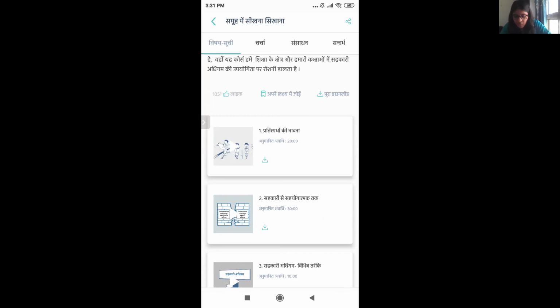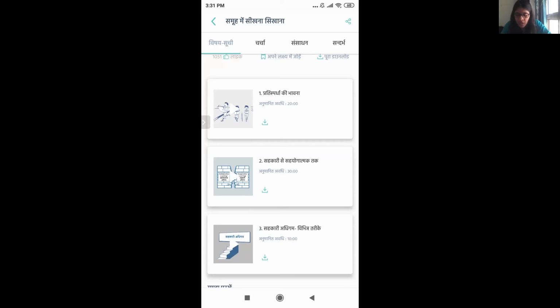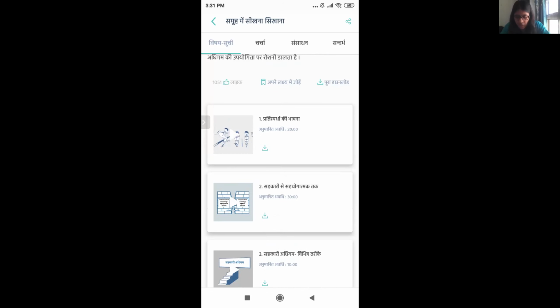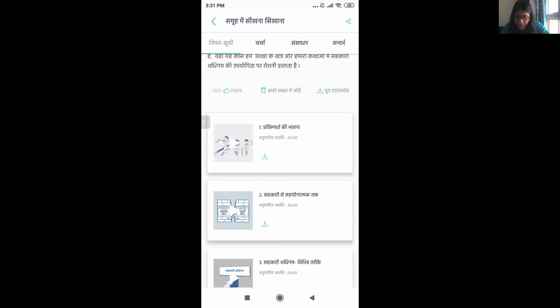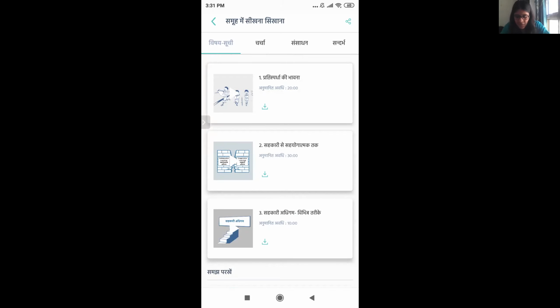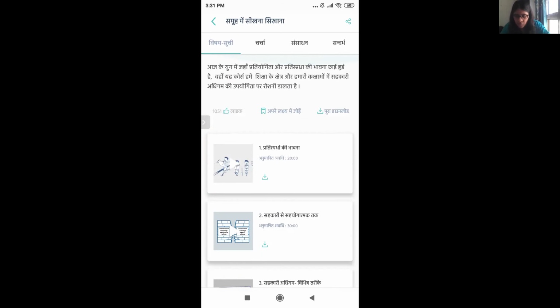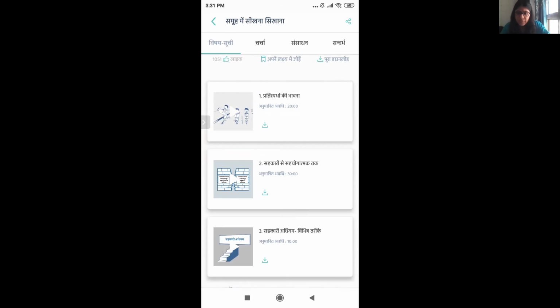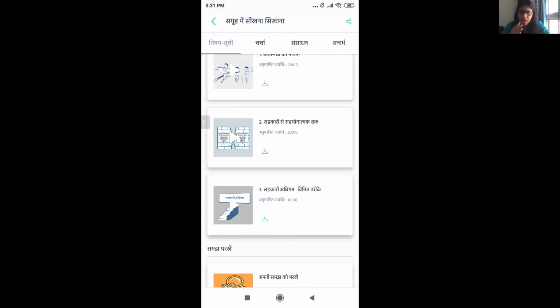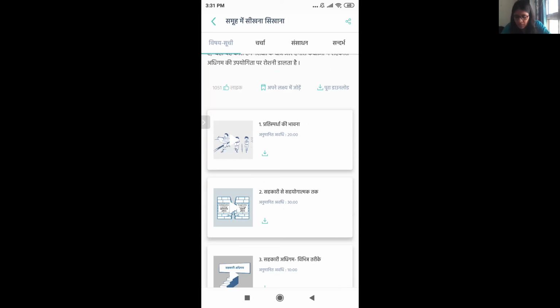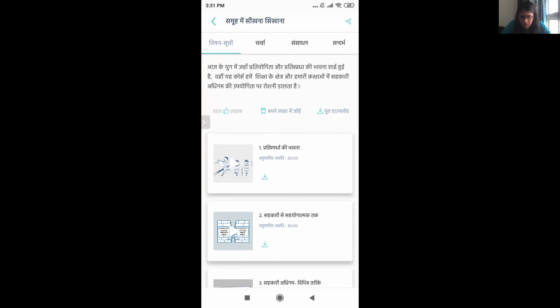One more thing to look at is also the duration of each of these modules. All of these modules are video-based modules. And as you can see, the first module is 20 minutes long. Then the second one is 30 minutes. And then the third one is 10 minutes. So now I know that the entire course will take me 1 hour to complete if I'm doing everything back to back. You can do them at your own pace also, but just get an idea of how long it will take, right? Then there are more things to explore.